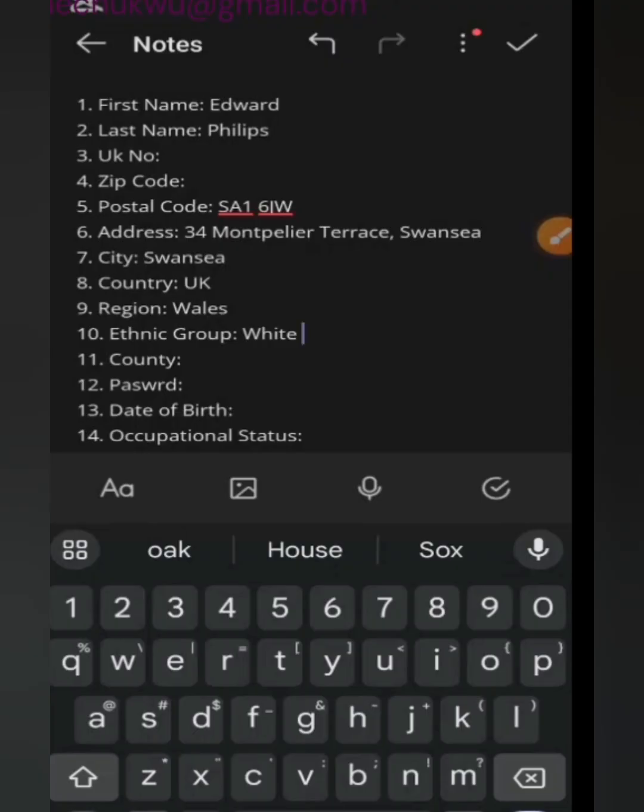Now, having done that, we'll move on to the next. And also, when you're putting this white, you put white British. Okay, white British. Good. Now we're going to move on to our county. To get this county, we're also going to use WhatsApp AI. WhatsApp AI is going to help us get to this county.